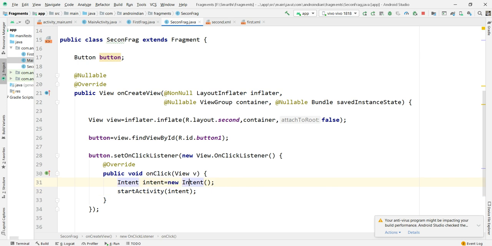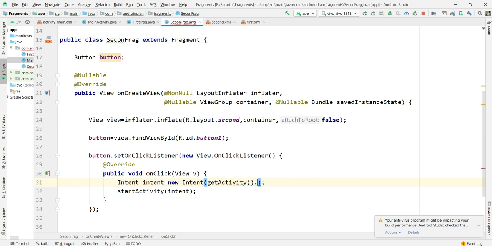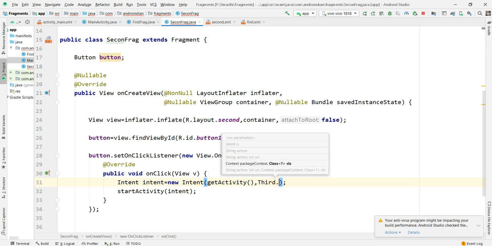Fine. Now one change here: instead of the class name, here we need to write getActivity, meaning the context. Here context is nothing but getActivity, which directly refers to this or that superclass. So from here I'm writing this third dot class. With the third dot class we are defining this here.